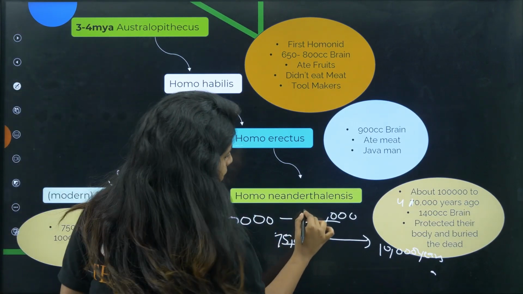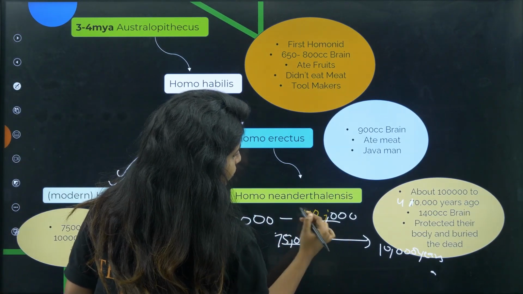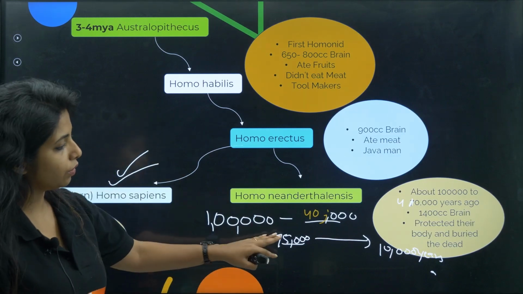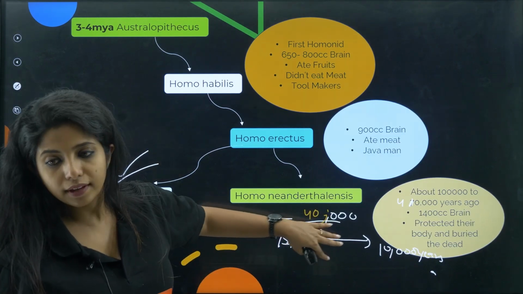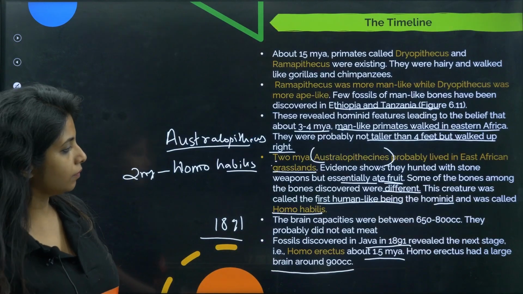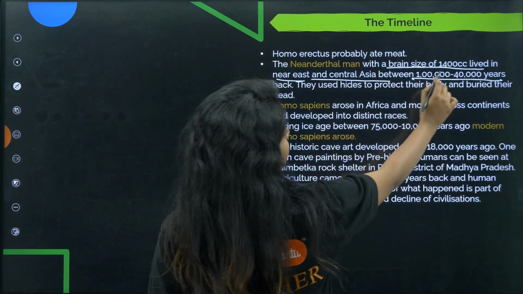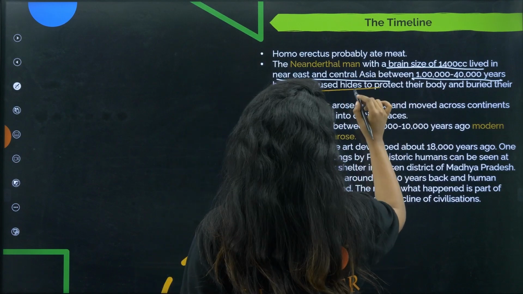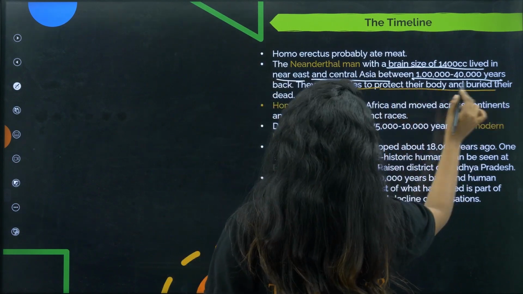It was not. Okay, now it's fine. It's 40,000. So they were staying up for more years together. Okay, it was not 70,000, it was 40,000. Cool. Okay, they were from this many years. They used hides to protect their body and buried their dead.